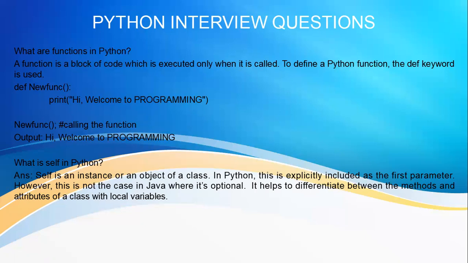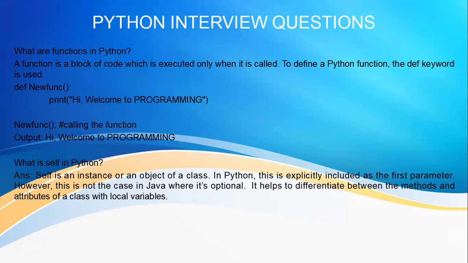What are the functions in Python? I guess it is understood. The next question, what is self in Python? Self is an instance or an object of a class. In Python, this is explicitly included as the first parameter.